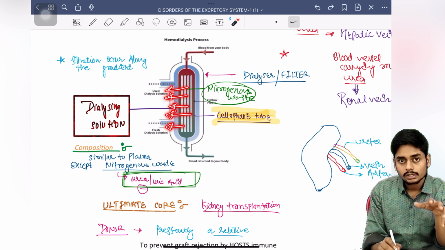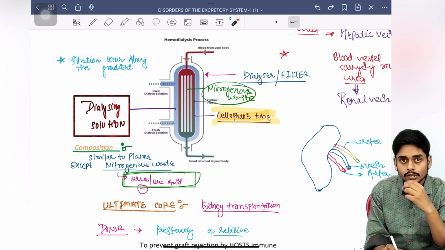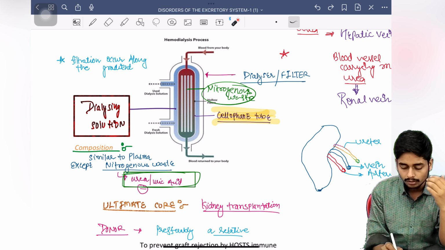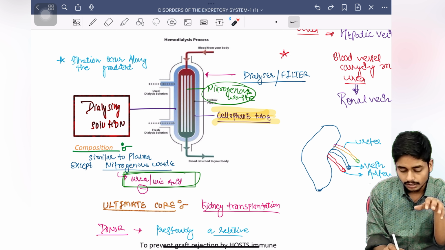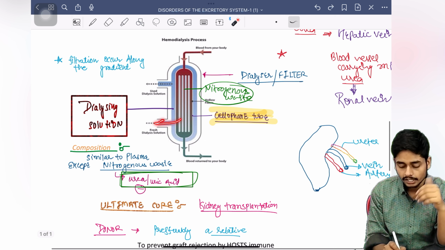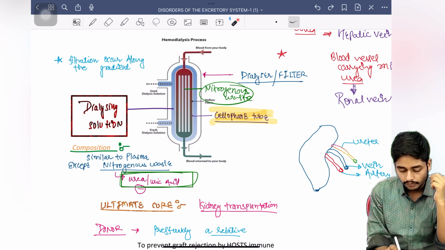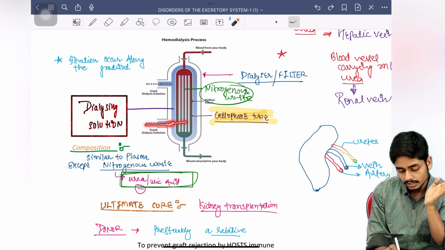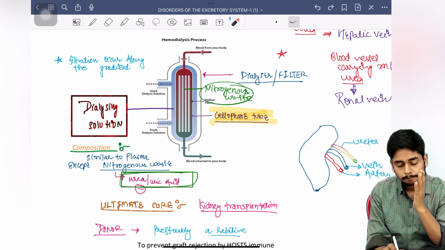This blood is circulated here for some time, and during that time the nitrogenous waste from the blood gets filtered, crossing the gradient and diffusing into this dialysing fluid. So we are using fresh dialysing solution here.